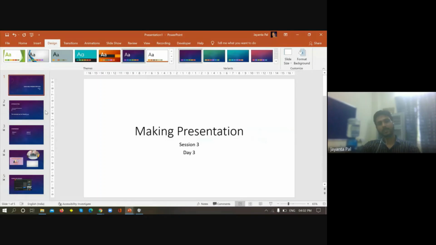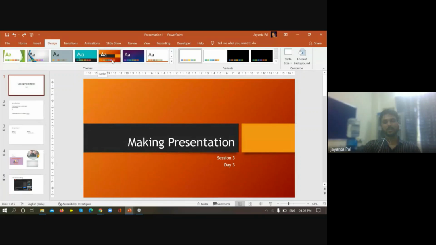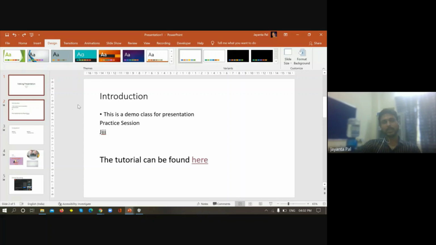Let's make the undo, and I want this design. Maybe I want this design, but I do not want this design to be applied to all the slides. I want this design to be applied on the selected slide only. Maybe first slide and the second slide. Okay, on the selected slide only.